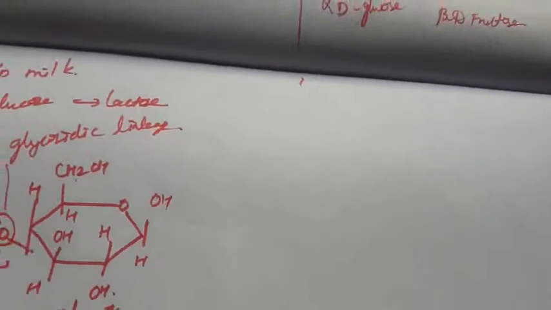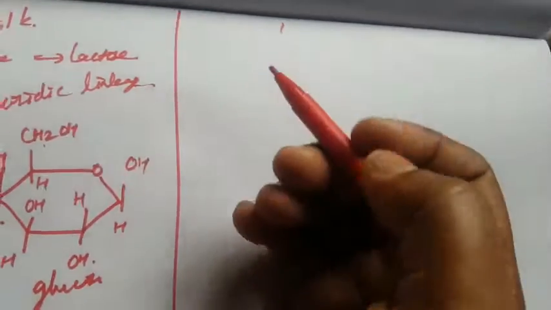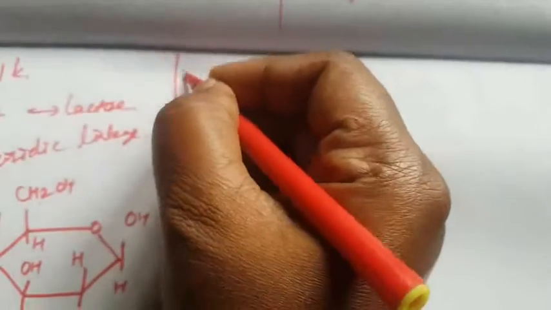Next one is, what is meant by maltose? Maltose derives its name from malt, which is extracted, and it is commonly called malt sugar. Sprouting barley is the major source of maltose. Maltose is produced during the digestion of starch by the enzyme alpha amylase.